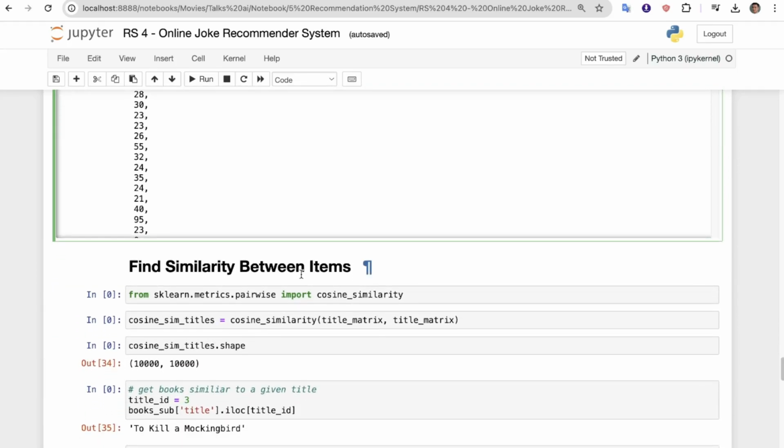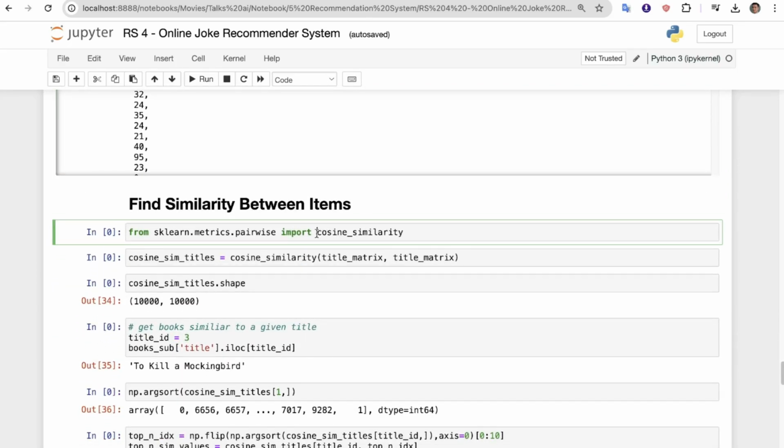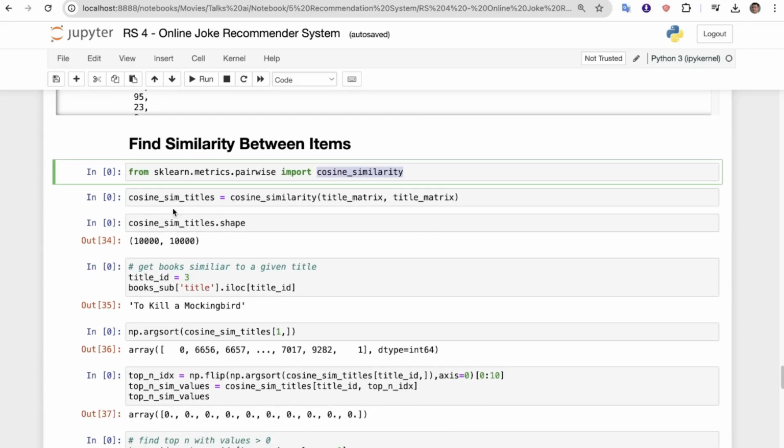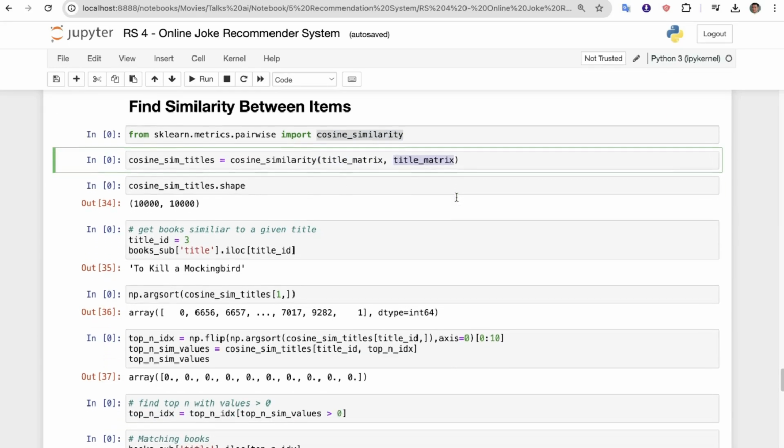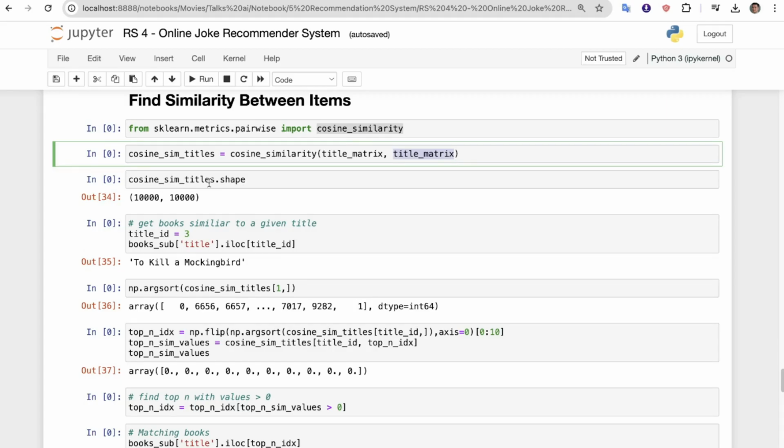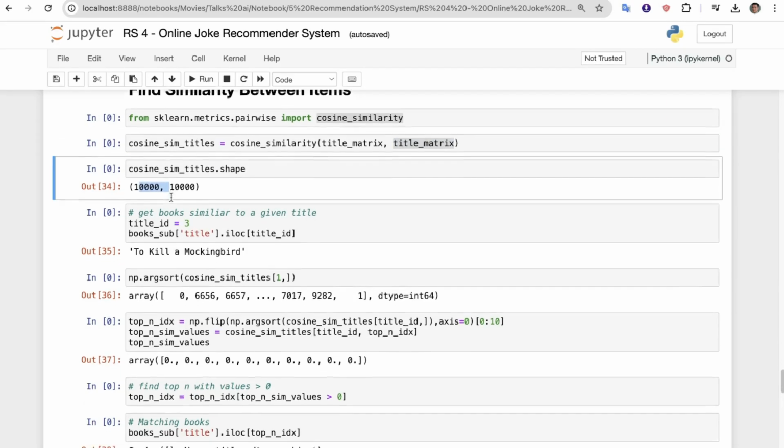Now find similarity between items. So of course first we'll import cosine_similarity. So cosine_similarity_titles equals cosine_similarity, which will take two parameters. So we are passing title_matrix as A and title_matrix again as B. Now cosine_similarity_titles.shape, so this is the shape we have.